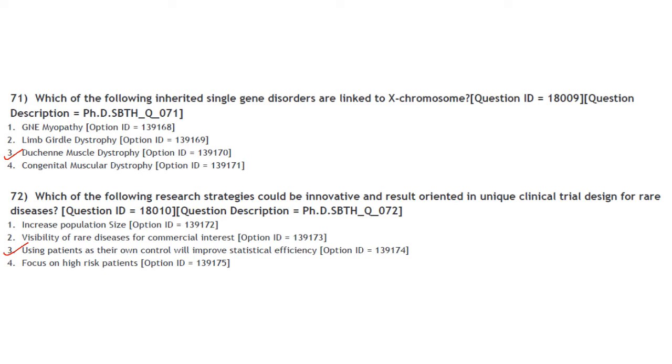Then next one, which of the following inherited single gene disorders are linked to X chromosome? So it is Duchenne muscular dystrophy. Answer is option 3. Which of the following research strategies could be innovative and result-oriented in unique clinical trial design for rare diseases? So it is using patients as their own control will improve statistical efficiency. Answer is option 3.